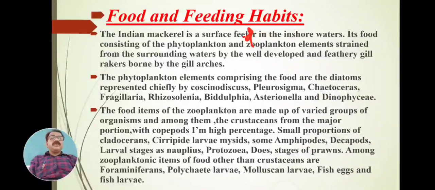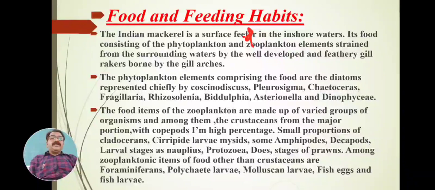These gill rakers are borne on the gill arches, and these feathery, long, pointed gill rakers are important. They act as a sieve-like, screen-like structure to filter the water, and only the small phytoplankton and small zooplankton can be filtered by these feathery gill rakers. Then this food enters the mouth of Rastrelliger kanagurta, the mackerel fish.